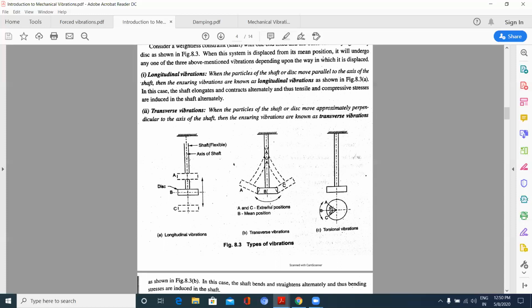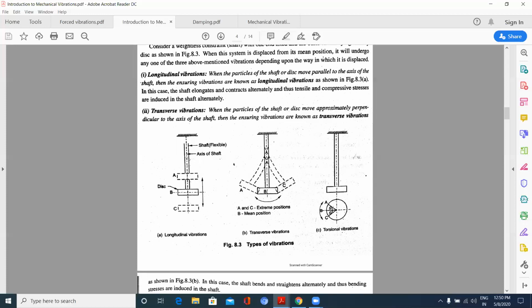And here, when the mass is moving transverse to the axis of the shaft, as you observe here, then it is said to be transverse vibrations. And torsional vibration is when the disc or mass is made to rotate about the axis of the shaft.